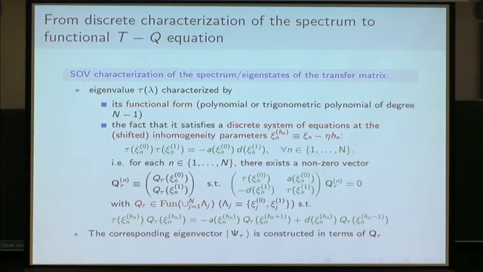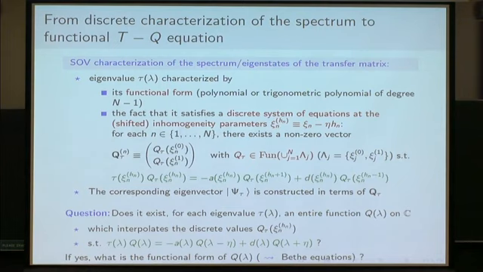So now the question is: can we show the equivalence of this discrete equation to a functional equation on the whole complex plane? In other words, does there exist, for each eigenvalue, some function Q that we would be able to characterize, which interpolates the discrete values at the inhomogeneity parameters that are solutions of this equation, and such that it still satisfies the same equation, but for lambda belonging to the whole complex plane?